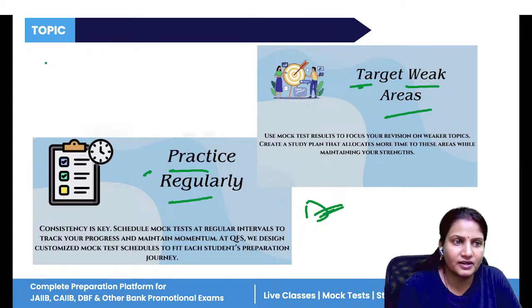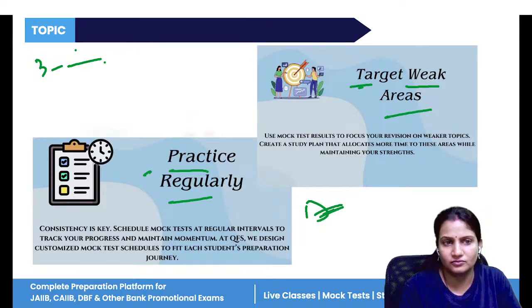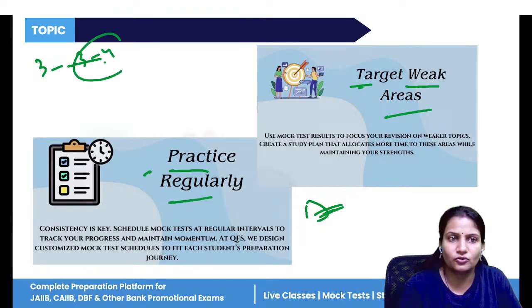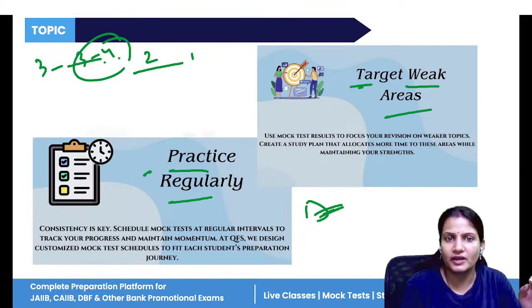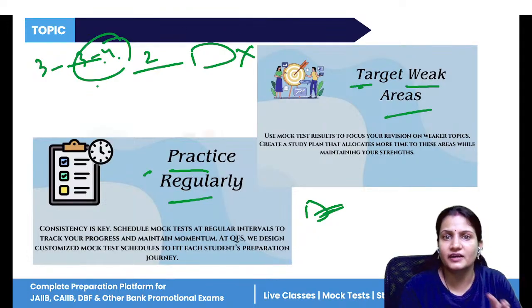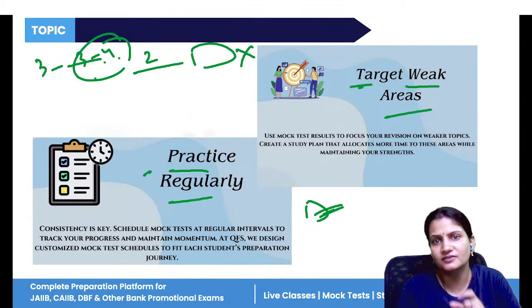It's not that one day you have studied 3 hours, then you took a gap of 3 4 days, and again after 4 days you are studying 2 hours and then you take a gap of 2 3 days. No, this is not consistency. Consistency means that every day at least you have to study half an hour, 1 hour. Whether it is 1 hour, 2 hours, 3 hours or half an hour, that is consistency.